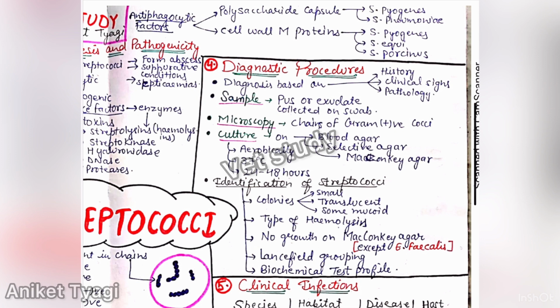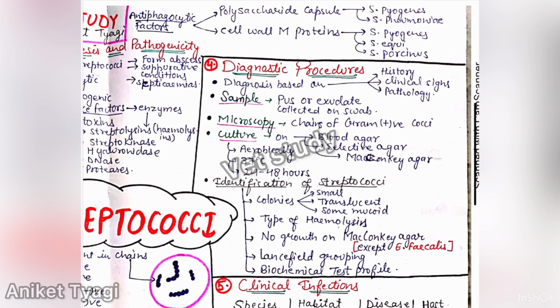These include polysaccharide capsule and cell wall M protein. Cell wall M protein is a special type of protein present in the cell wall, which inhibits the phagocytosis of these bacteria. Polysaccharide capsule is present in Streptococcus pyogenes and Streptococcus pneumoniae. Cell wall M protein is present in pyogenes, E. coli and porcinus. And if these antiphagocytic factors are removed from the bacteria, then they will be easily phagocytized by the phagocytic cells. So these are the main virulence factors which provide protection to these bacteria.